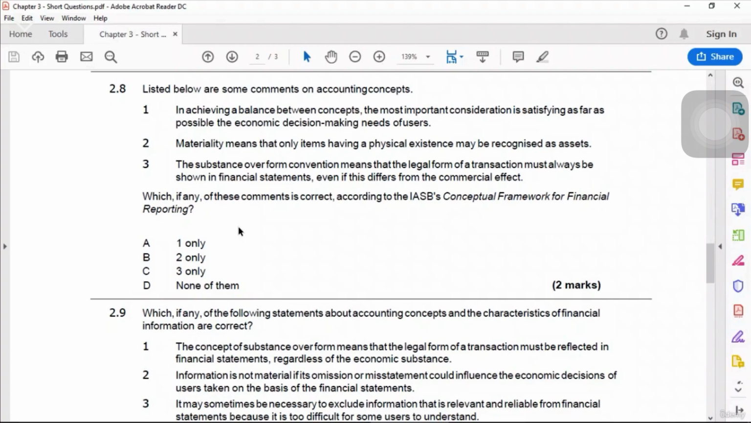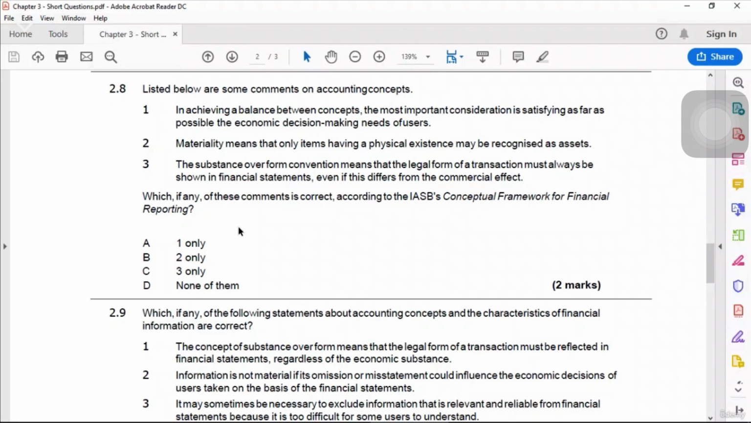2.8. Listed below are some comments on accounting concepts. Number 1, in achieving a balance between concepts, the most important consideration is satisfying as far as possible the economic decision-making needs of users. Yes, it is true that you are making a balance between different accounting concepts, and the purpose of creating that balance is that you want to make sure that the purpose of the users for making economic decisions should be satisfied.